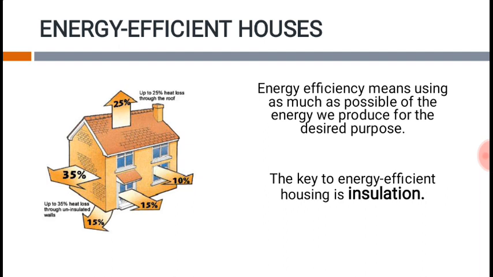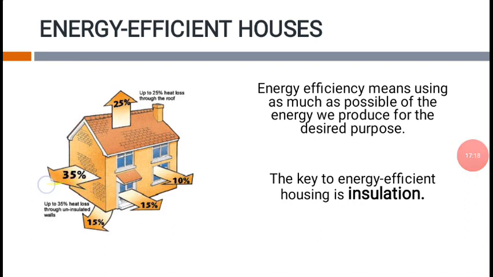Then the windows, 10%, then the door, 15%, then the floor, 15%. This is how heat escapes from the house, from the walls, the roof, the windows, the door. So now people have to take care of these things.